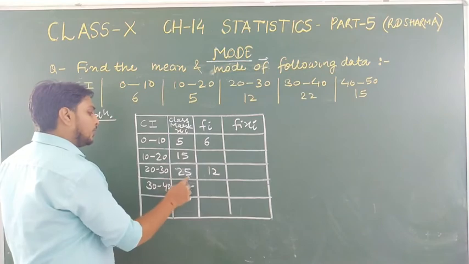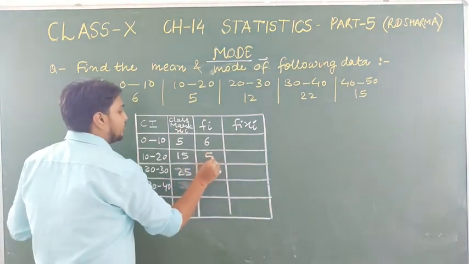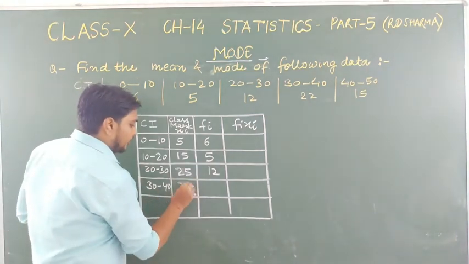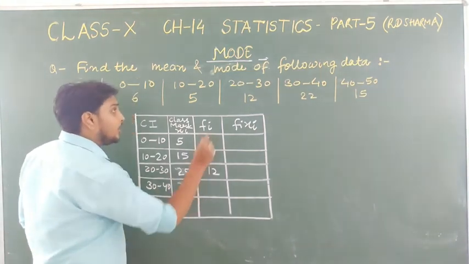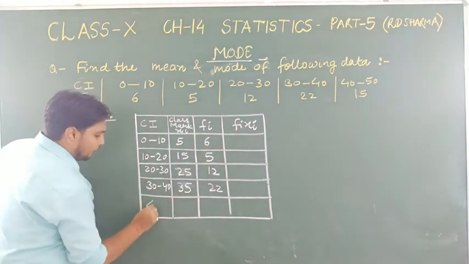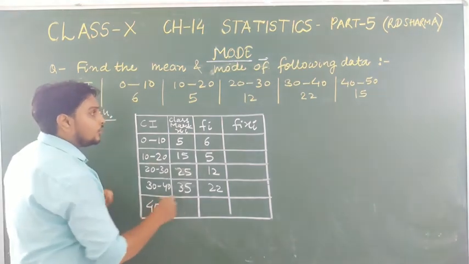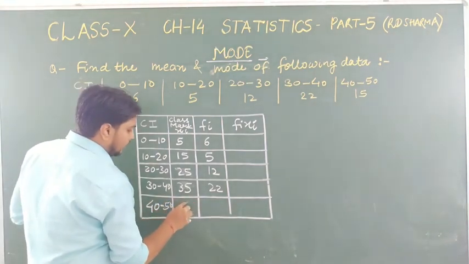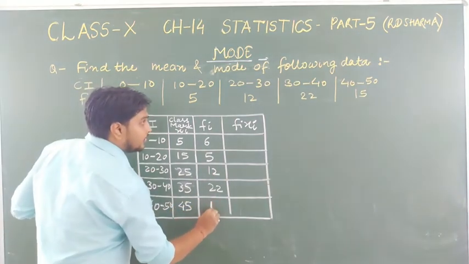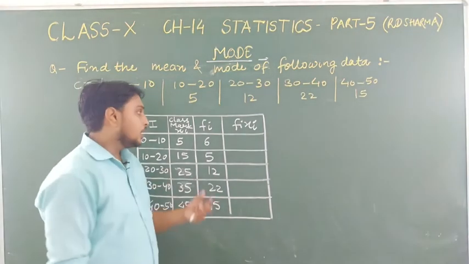The frequency of the 10 to 20 class is 5. Then the mid value of 30 to 40 is 35, and the frequency is 22. And for 40 to 50, the mid value is 45, and the frequency is 15. Okay, students.